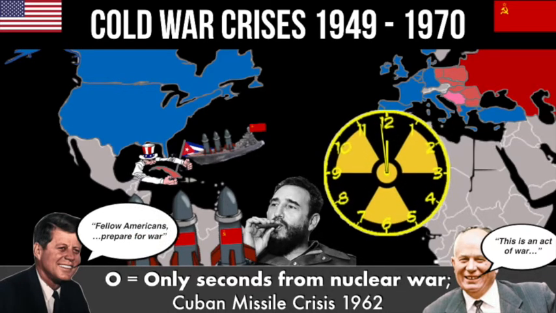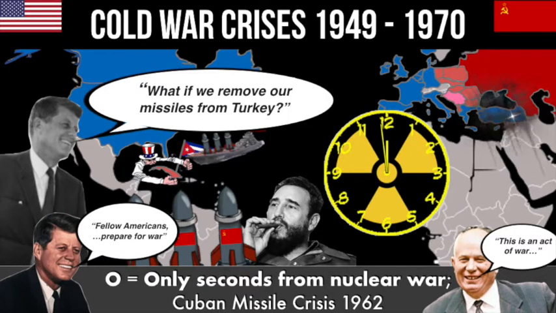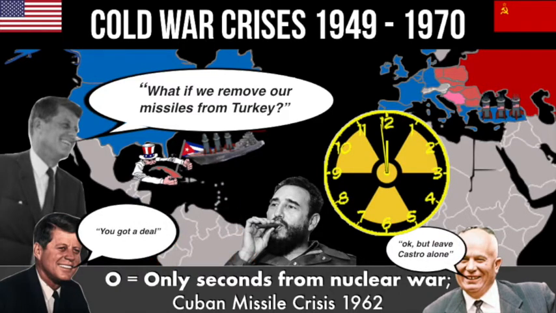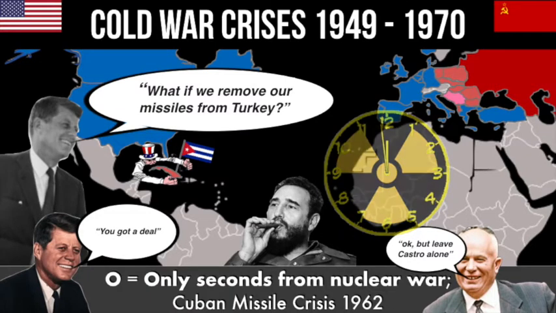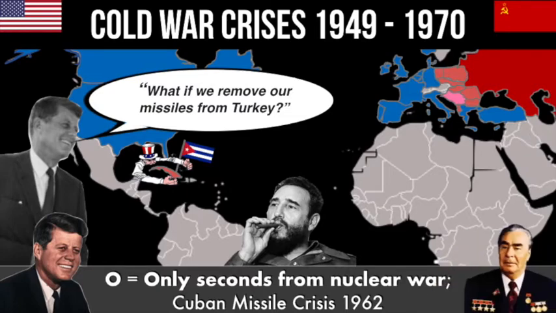Behind the scenes, his brother, Robert Kennedy, comes up with an idea to remove American missiles from Turkey, where America has missiles within range of Moscow, in return for the Soviet Union removing their missiles from Cuba. Khrushchev agrees on condition that America leaves Castro, and so Castro survives, but the doomsday clock is very, very close to midnight. We are only seconds from nuclear war in October 1962, the closest we get to nuclear war.